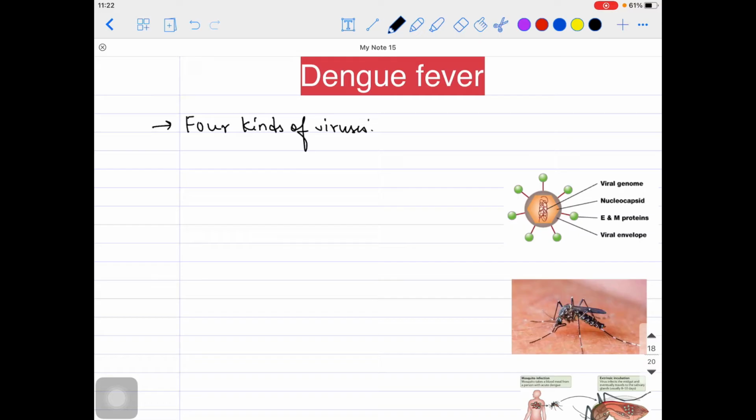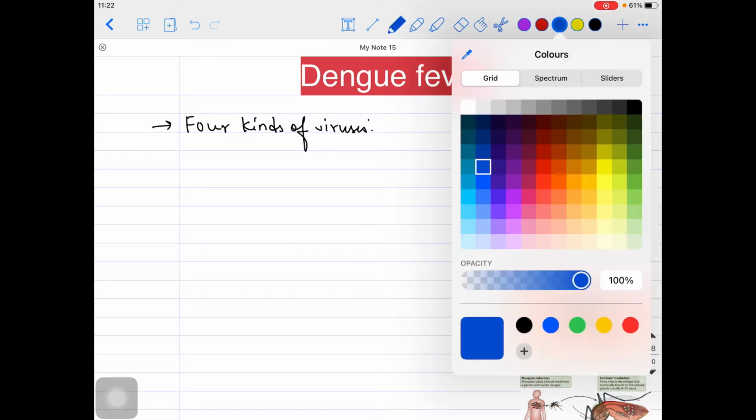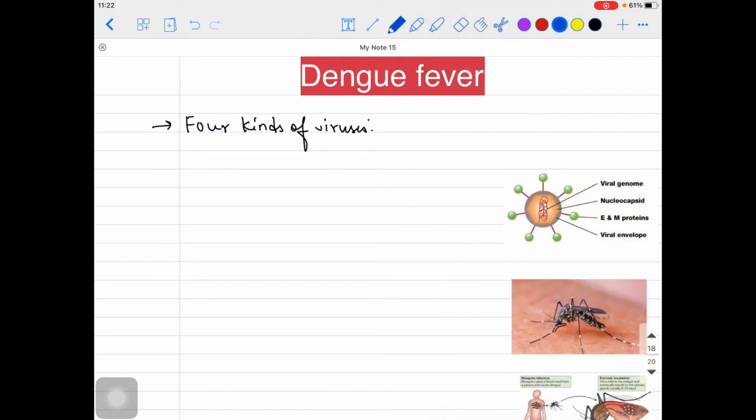What do I mean by that? Four kinds of viruses, for example, DENV1 to DENV4. So dengue virus 1, dengue virus 2, dengue virus 3, dengue virus 4. In short, DENV1 to DENV4. Basically, this is the dengue virus, guys.